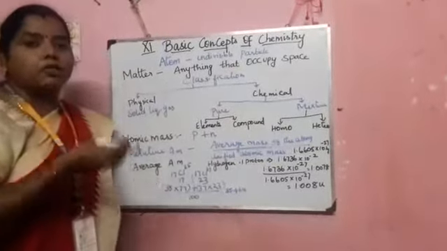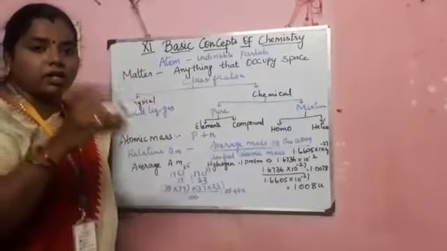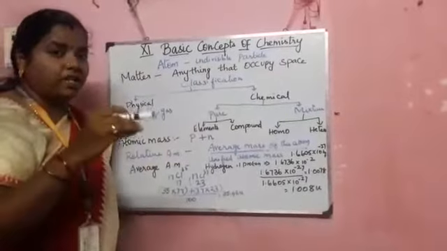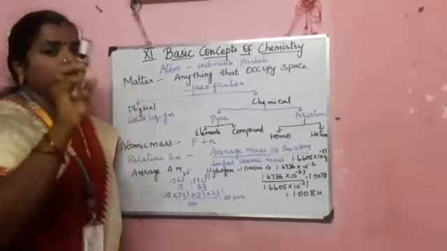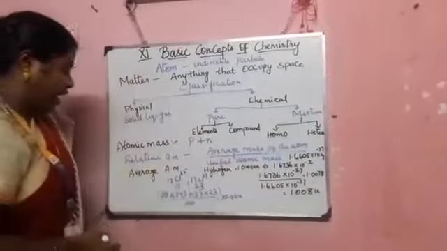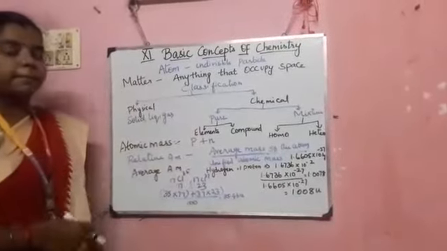But in some cases we round off that value, that is why we use only 1. Most of the time we use the atomic mass of hydrogen as 1. Only in some cases do we use the exact value. And next is the average atomic mass.